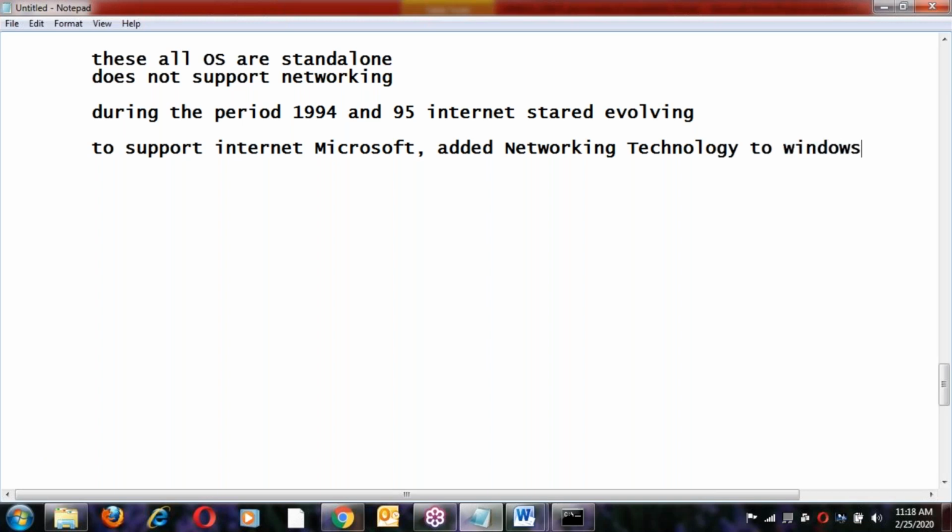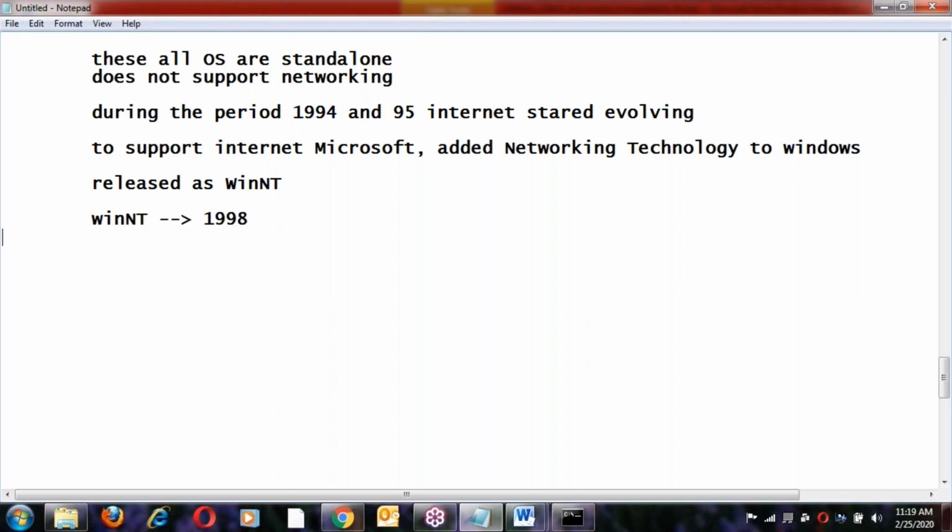They released it as Windows NT. Windows NT was released in the year 1998.